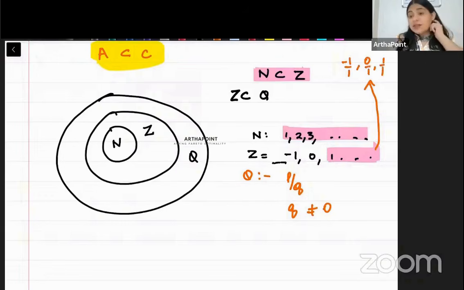But I can have other numbers also, 5 by 6, 7 by 8. So beta, ये जो हो गया integers, it is a subset of the rational numbers. Now, after rational numbers, we have something which is known as irrational numbers. So let T represent irrational numbers.